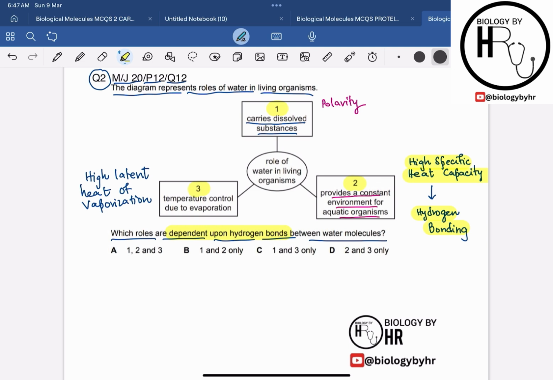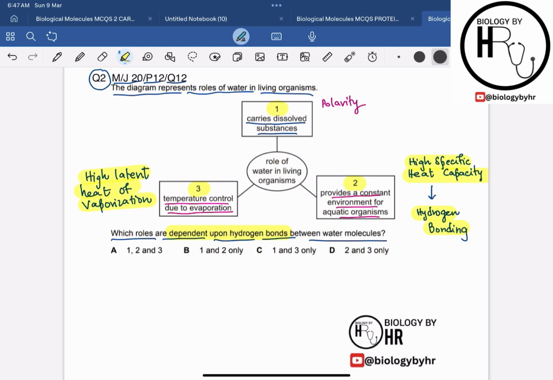And then in 3 it says the temperature control due to evaporation. So the temperature control due to evaporation is dependent upon the water's high latent heat of vaporization. We have already discussed what the latent heat of vaporization means. It allows for cooling through evaporation.